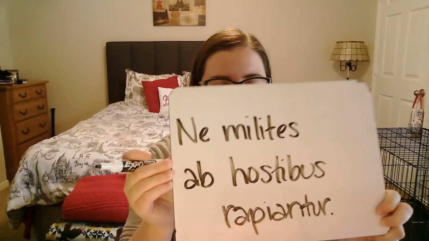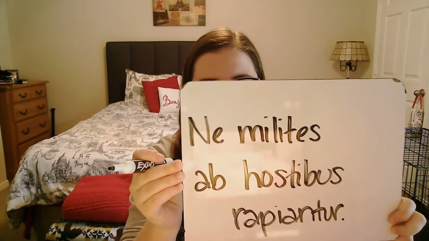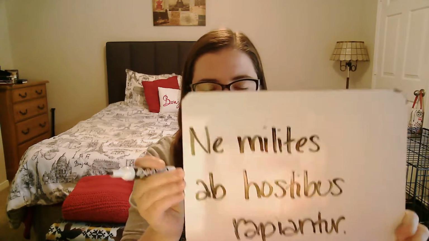We have here, ne milites ob hostibus rapiantur. Again, to determine which type of subjunctive this is, we're going to look and see how many verbs we have in our sentence. We have just one, rapiantur. Again, look and see if that verb is subjunctive. It is. Once again, we have that IA.